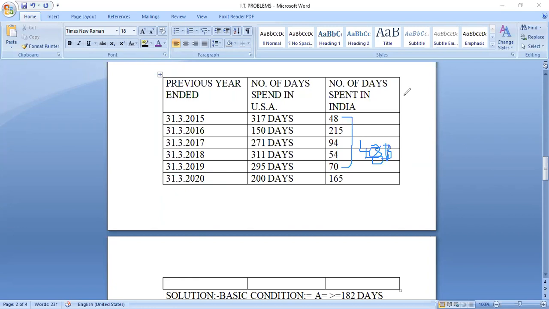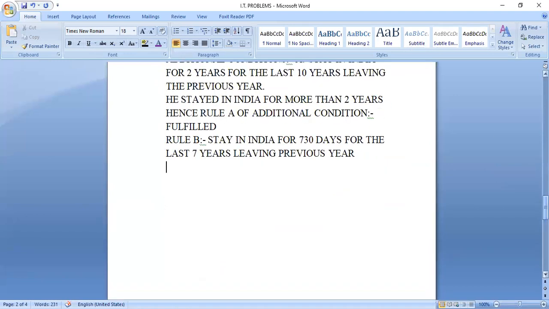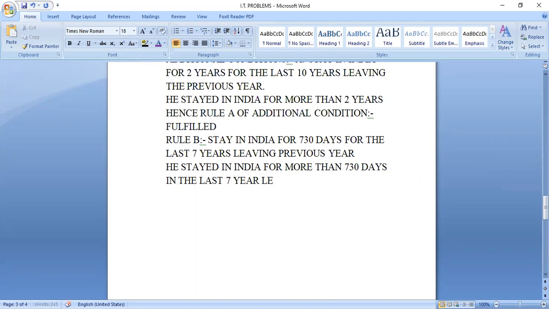Yes, sir. Okay. So he stayed in India for more than 730 days. So the answer is he stayed. He means the name of the person. He stayed in India for more than 730 days in the last seven years, leaving the previous year.